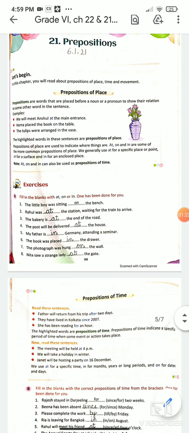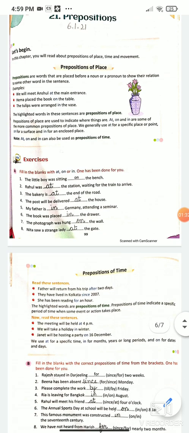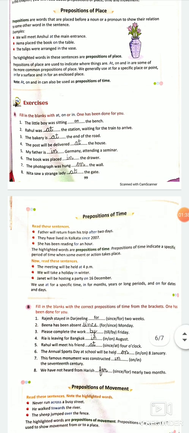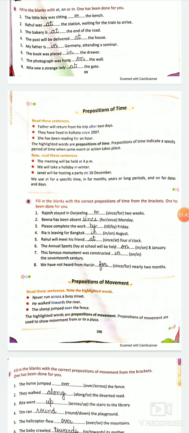But at the same time, in, on and at can be used in preposition of time. How these three can be used as prepositions of time? See, my birthday comes in March. For month we use in. Let us see here, come to the prepositions of time and check it out. See the first example which says, father will return from his trip after 2 days.